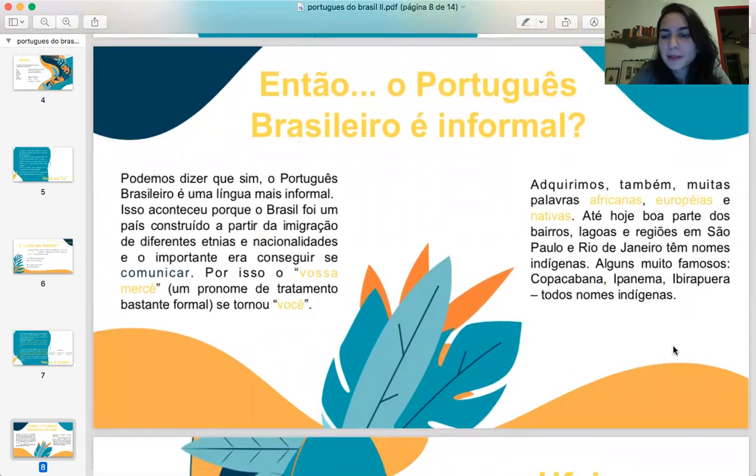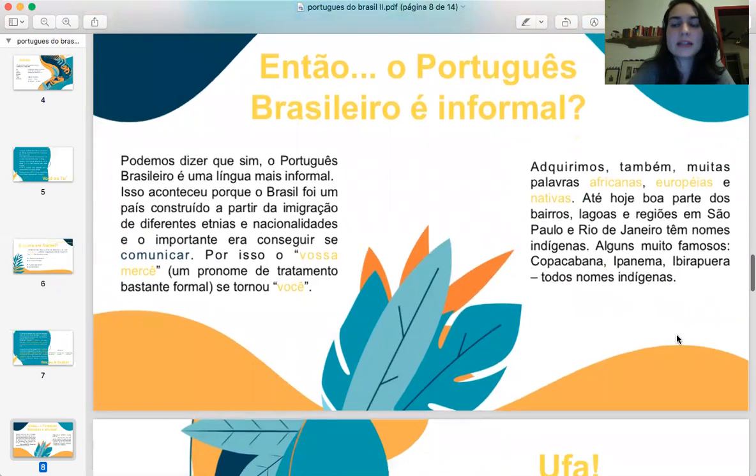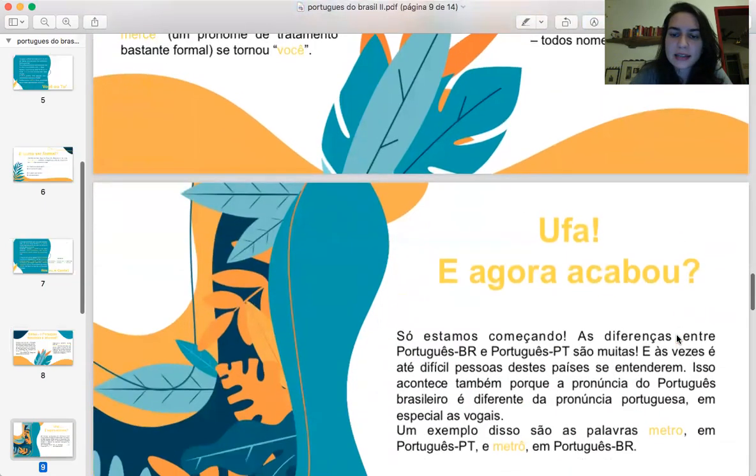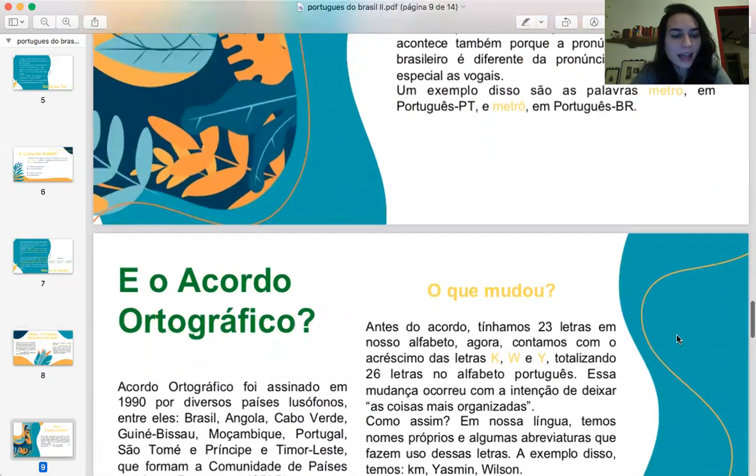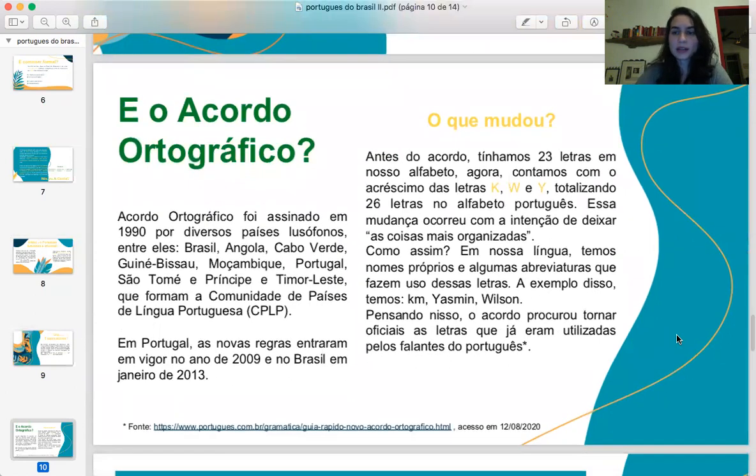Here, we talk a little bit more about the contributions to the language that the natives in Brazil and the immigrants had in our language as it is now. One thing that is important to say is that we had this orthographic agreement between all of the countries that speak Portuguese.